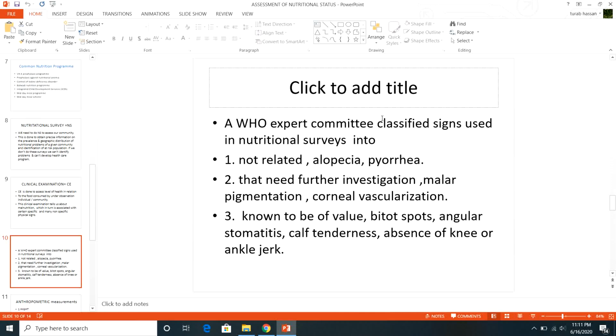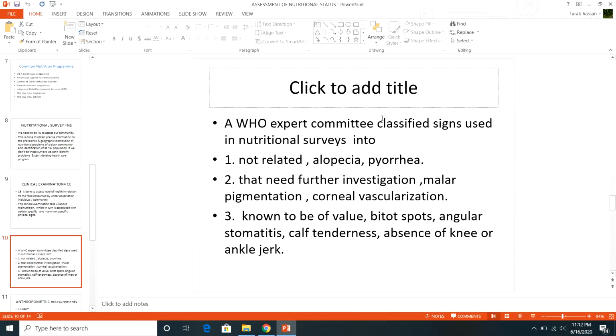Then there are very specific signs, like Bitot spots, angular stomatitis, this is vitamin B deficiency, calf tenderness, neuropathies, absence of knee or ankle jerk, which occurs in beriberi.